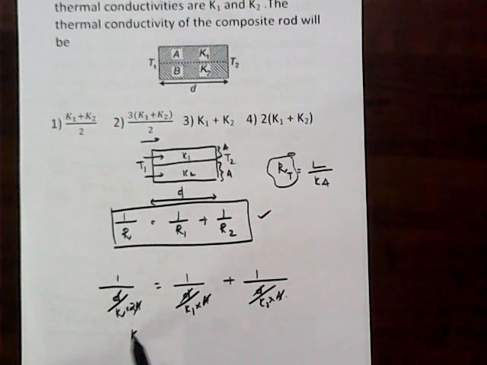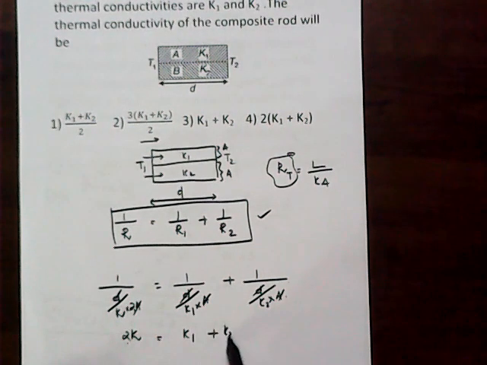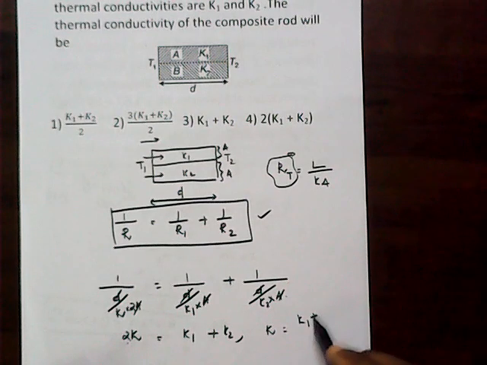So we can write 2K is equal to K1 plus K2. Therefore, K takes the value equal to K1 plus K2 by 2.